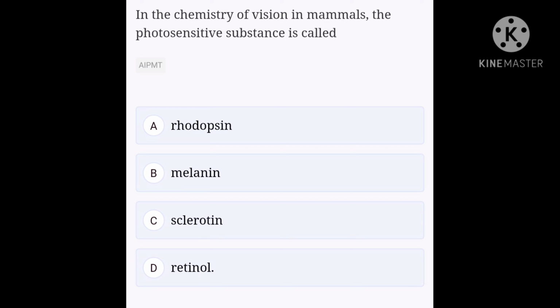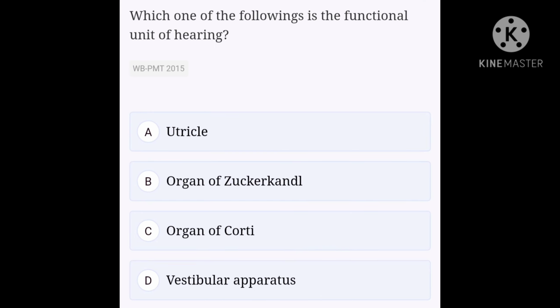The rod cells of retina contain a purplish pigment called rhodopsin. They function in dim light and at night. Rhodopsin consists of a protein component, opsin, linked to a non-protein chromophore, retinal, a derivative of vitamin A. Light falling on the rod is absorbed by the retinal, which changes its form and separates from the opsin component. This initiates the transmission of a nerve impulse to the brain. Hence, option A, rhodopsin, is the right answer. Okay, let's see our next question.